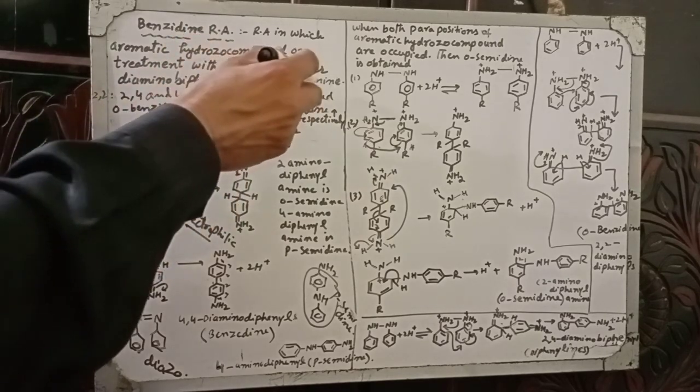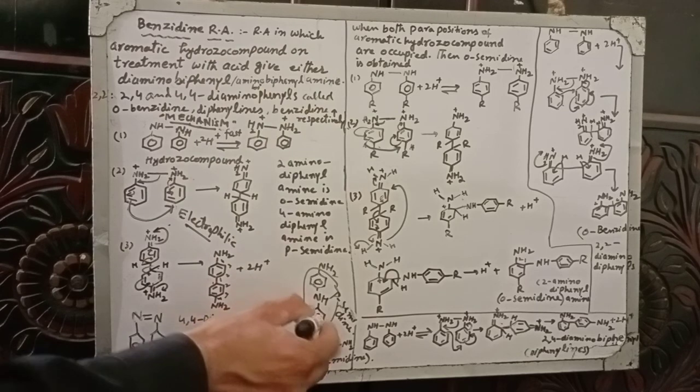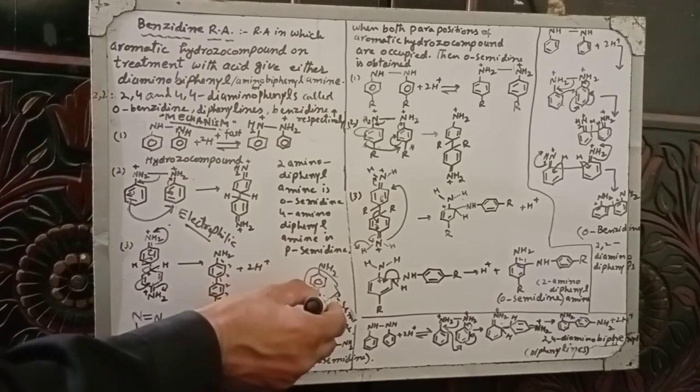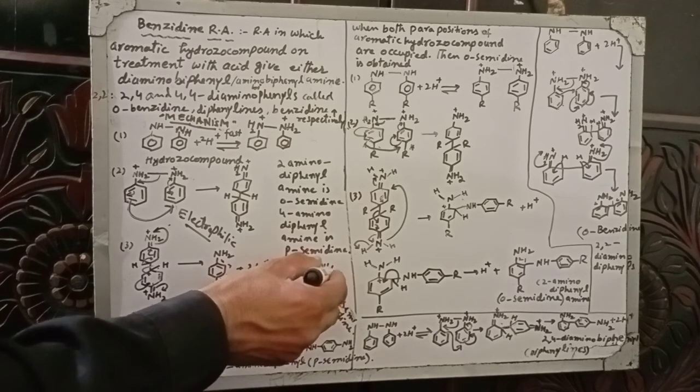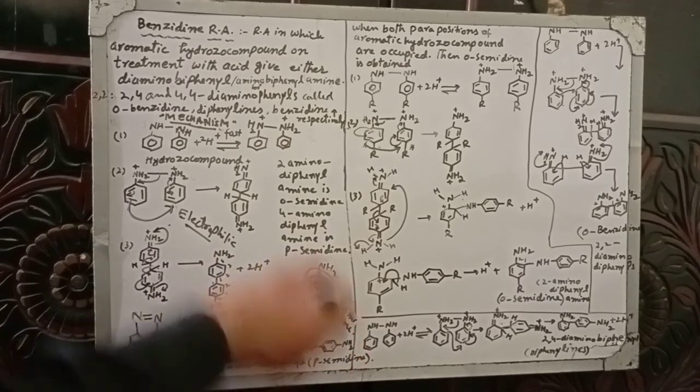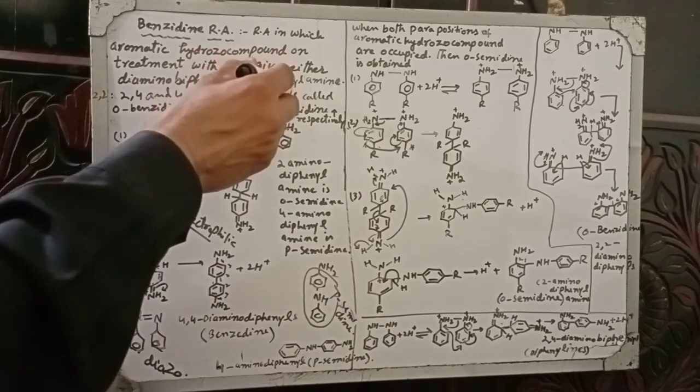Amino biphenyl amines: when two benzene rings are attached through the NH, it is called amino biphenyl amine.